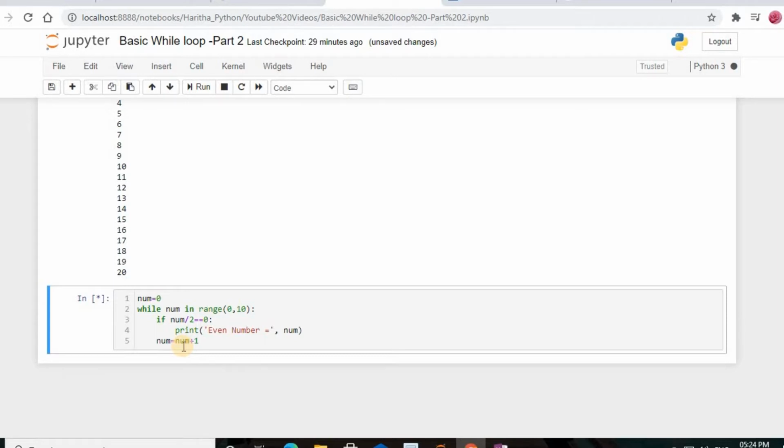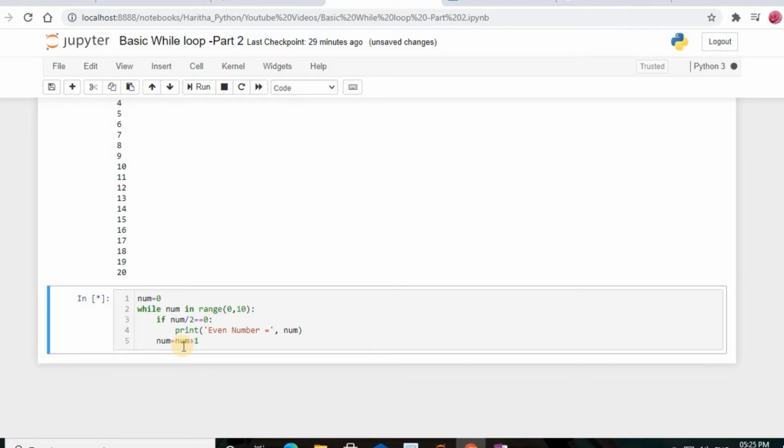Let's wait till Python executes the code for us. Because Python has to see the variable num, and then it has to check whether the number divided by 2 has a remainder of 0. If so, it should show that it is an even number.